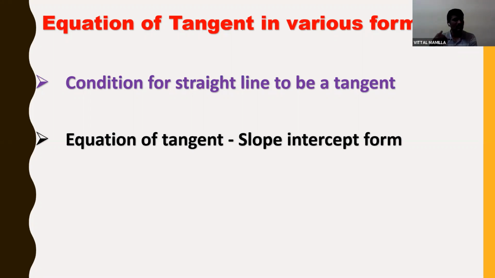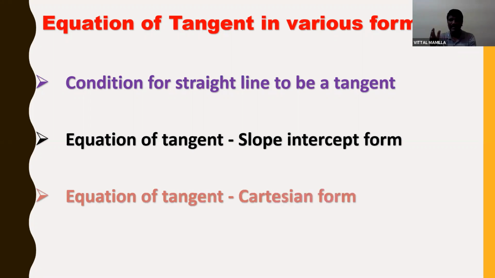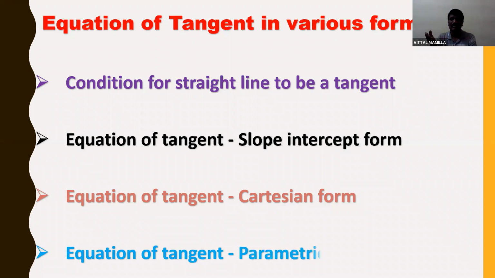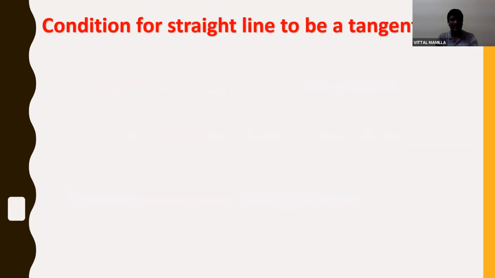In the circle chapter and in the first year also, you have learned slope intercept form, parametric form and Cartesian form. So we will see the equation of tangent in slope intercept form, in Cartesian form, and in parametric form.